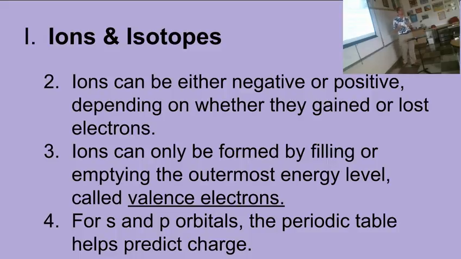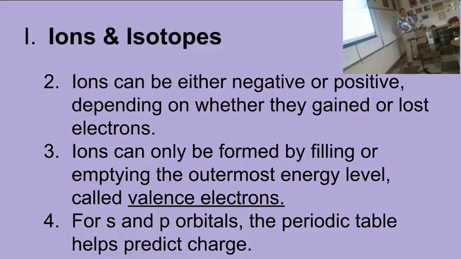When an ion is formed, we can only mess with the outermost energy shell, the outermost energy level of electrons. And so for elements that are in the S or P blocks of the periodic table, that means that we can only mess with up to 8 electrons, because the S has 2 and maybe that's the outermost one, or the P has 6 and maybe that's the outermost one.